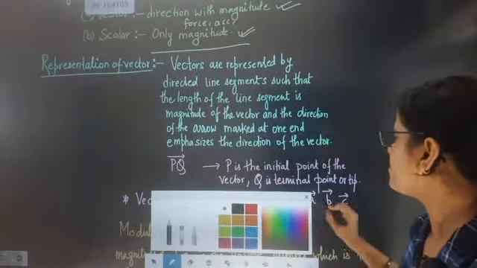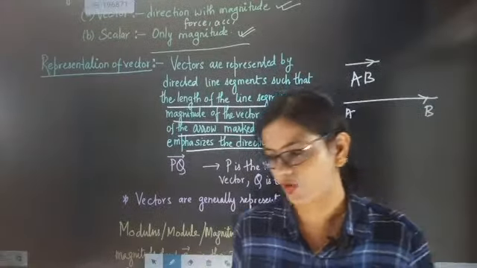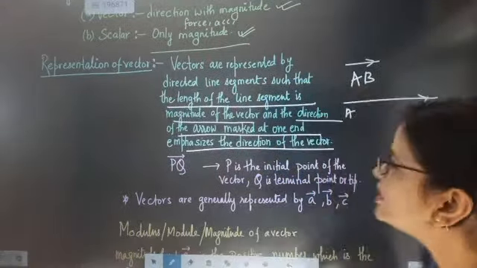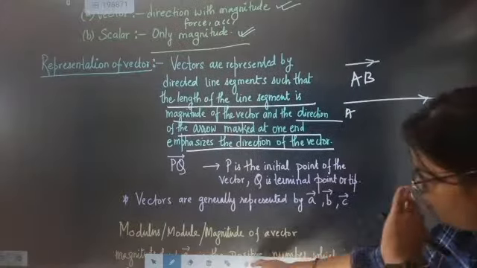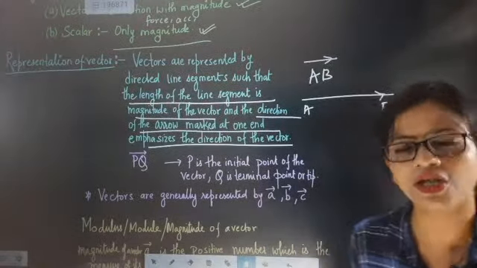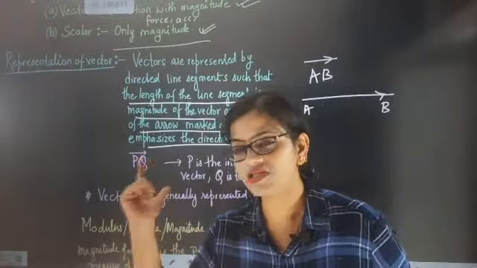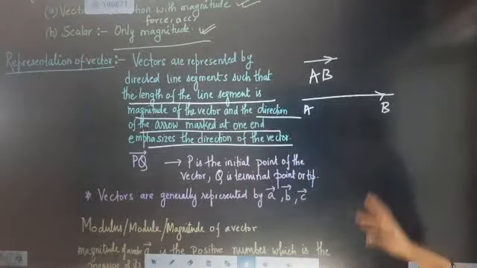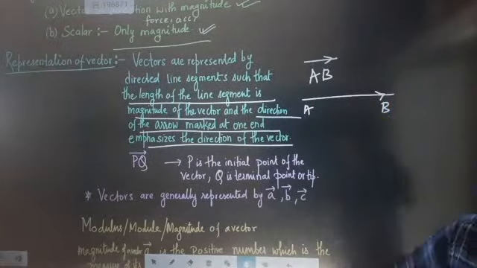So what exactly is the initial point and terminal point in a vector? The point from where you are starting becomes the initial point, and the point in the direction where you are heading from the initial point becomes the terminal point. That is the only concept here. The rest, no need to waste time. So what did I say? The point from where you are starting will become the initial point, and the point which tells which direction you are moving will become the terminal point. Okay, so this is the terminal point, this is the initial point.